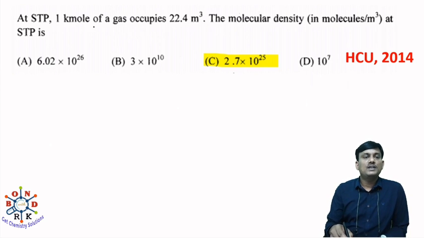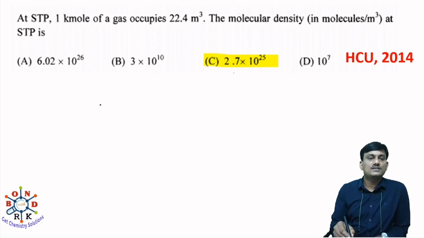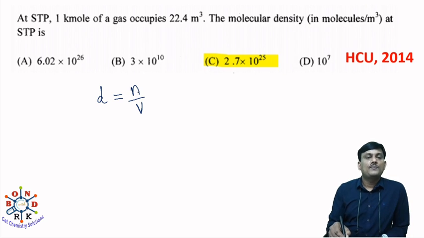At STP, 1 kilomole of a gas occupies 22.4 meter cube. The molecular density in molecules per meter cube at STP is? What is density? Density is N by V. Here, this is the molar density, N by V. If you want to calculate molecular density, you have to multiply with the Avogadro number. This is the molar density.